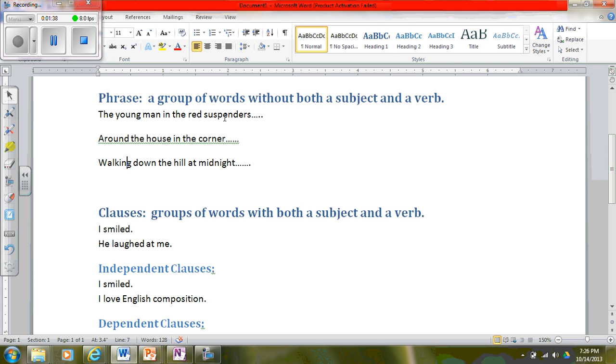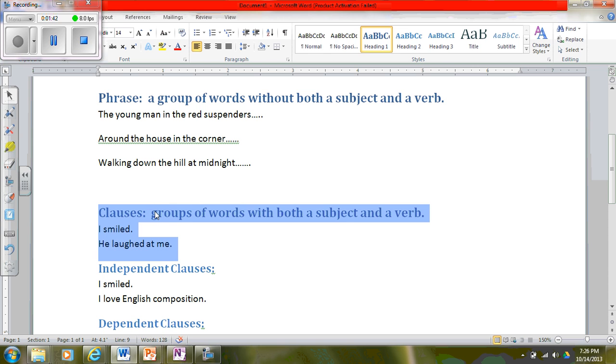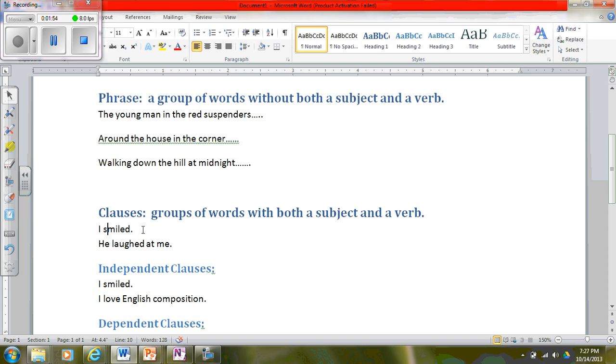So we know what a phrase is. Let's look at what a clause is next. Clauses are groups of words with both a subject and a verb. If I don't have both a subject and a verb, it is considered a phrase, correct? So let's look at our first example. Number one, I smiled. Very short, only two words, but it has both a subject, I, and a verb, smiled.